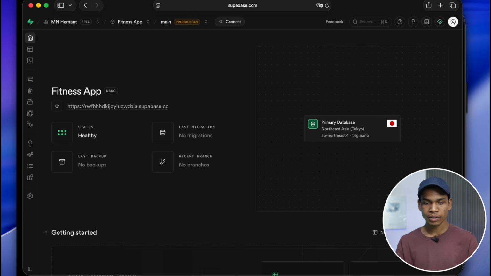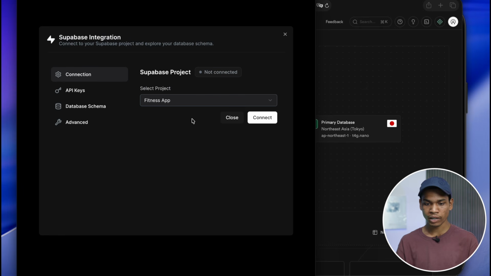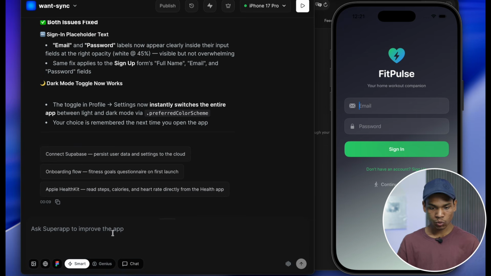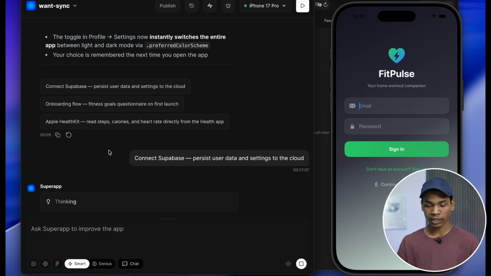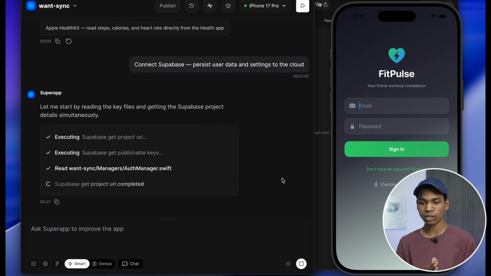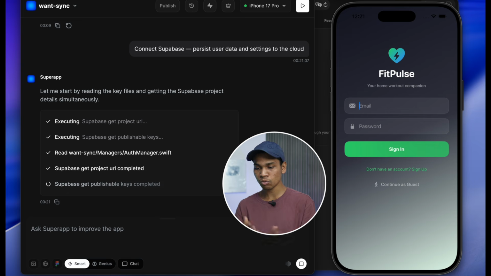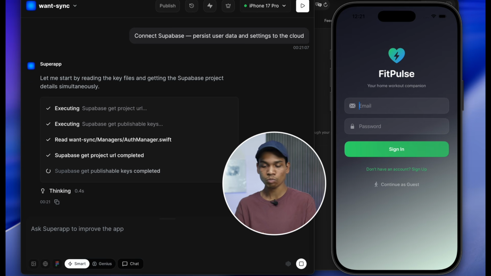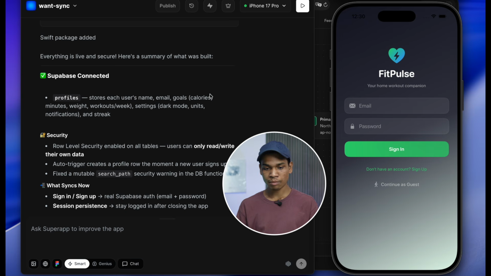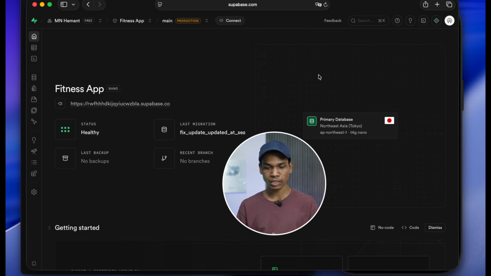So my project has been created, and now if I go to Super App, you can see my project is showing, and now I am clicking on connect, and now I am going to click here connect Supabase. It is showing a prompt. I am clicking on connect Supabase, persist user data and settings to the cloud, so that whatever sign in data any user puts in, it will be stored on the Supabase project database. So now Supabase is completely connected to the app.